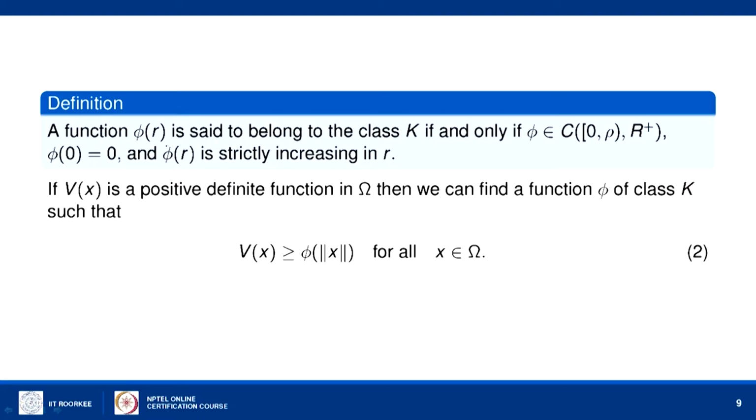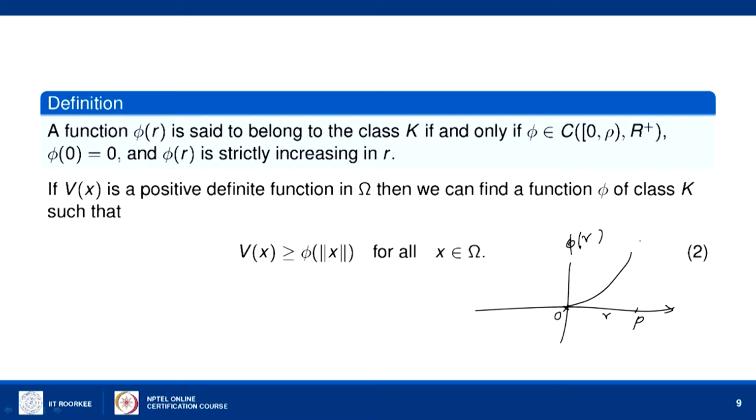So, a function phi of r is said to be of class K if and only if phi is a continuous function in some interval, for example the interval 0 to rho, we take an interval in R, and phi of r is such that phi of 0 equal to 0 and it is a strictly increasing function.